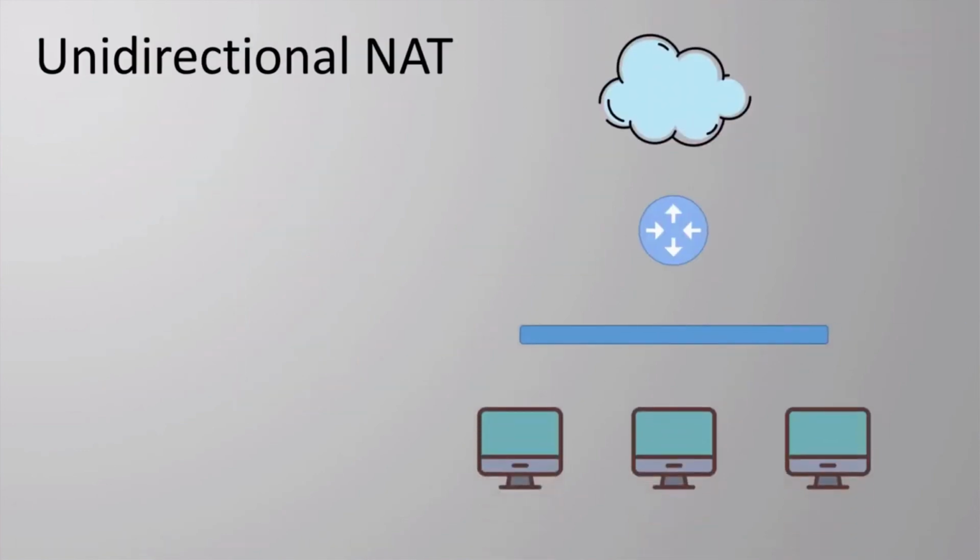Static NAT is bidirectional, where traffic can be initiated from either the inside or outside of our network. Port overloading behaves differently. This is an example of unidirectional NAT, where traffic must be initiated from inside of the network. Return traffic is fine, of course, but the connection needs to start on the inside. Why is this? Because the router builds its table of port to IP mappings dynamically as connections are needed. So if someone tries to connect to a workstation from the internet on a particular port, it's highly likely that that port is not already in the translation table.